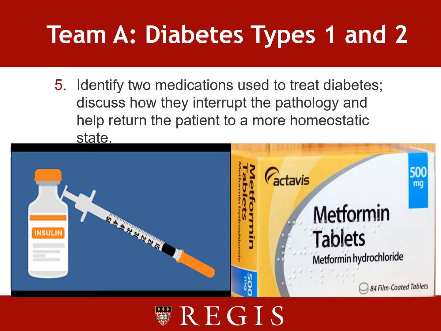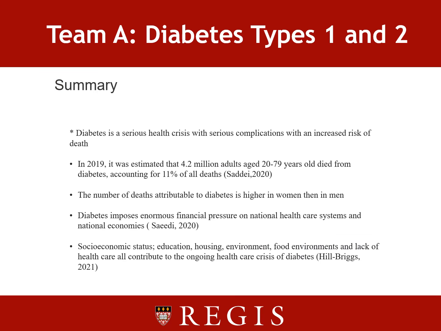Metformin is a medication that's used with type 2 diabetics. This medication is an oral form and is used to help control blood sugar levels along with the help of diet and exercise in people with type 2 diabetes.